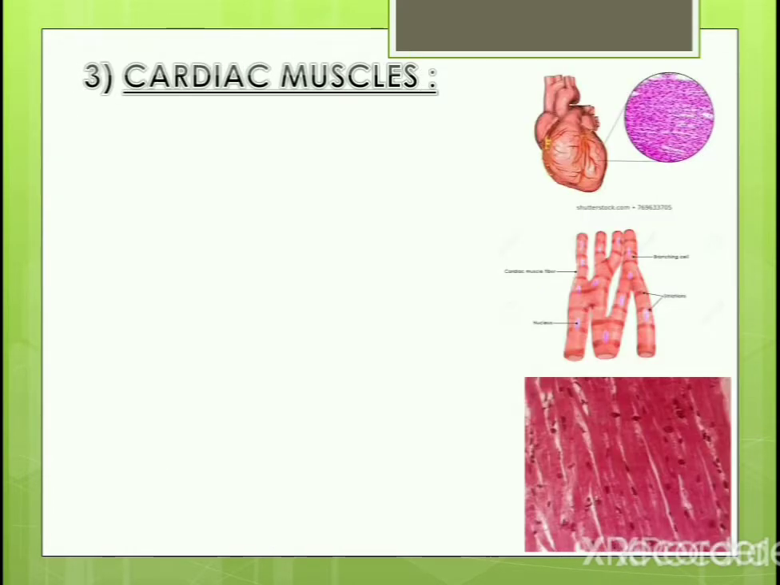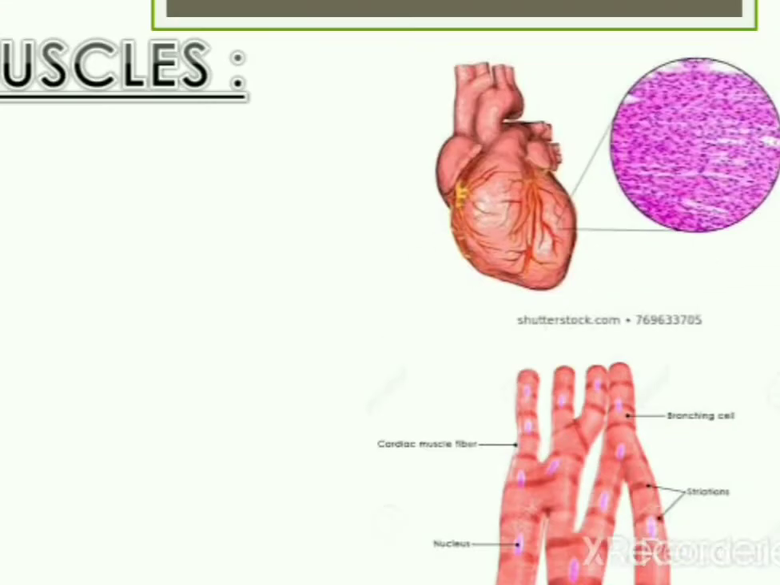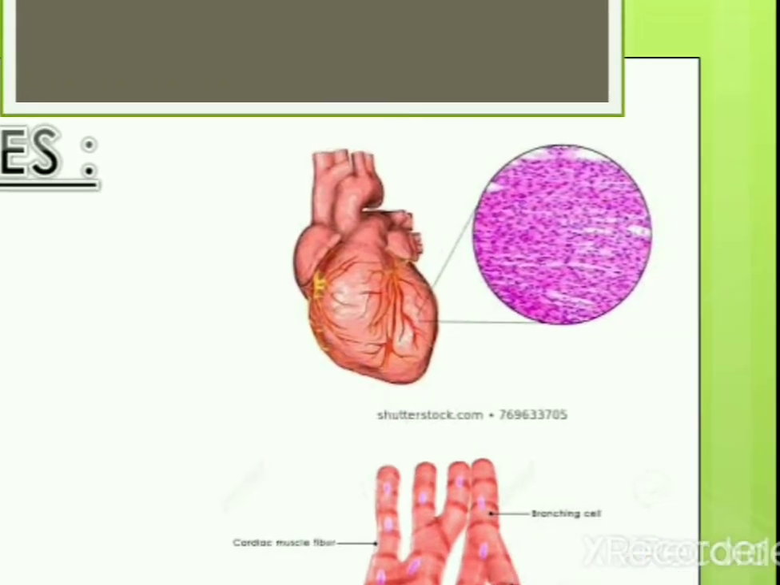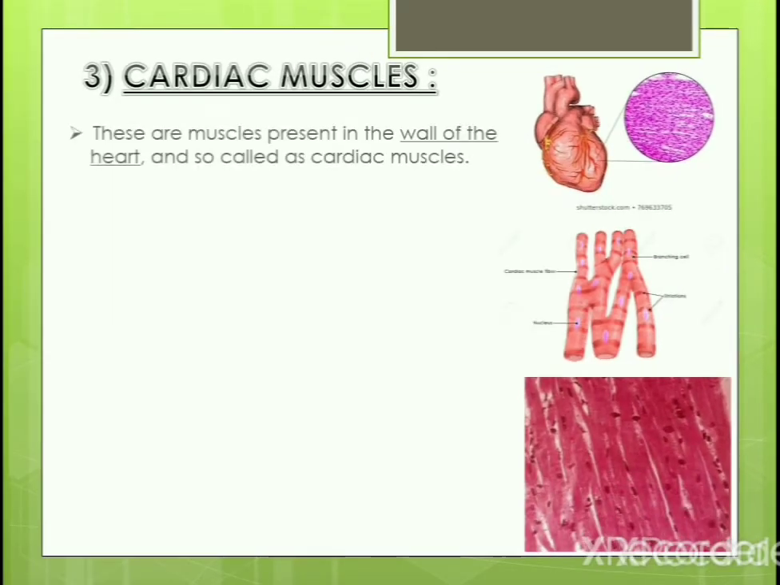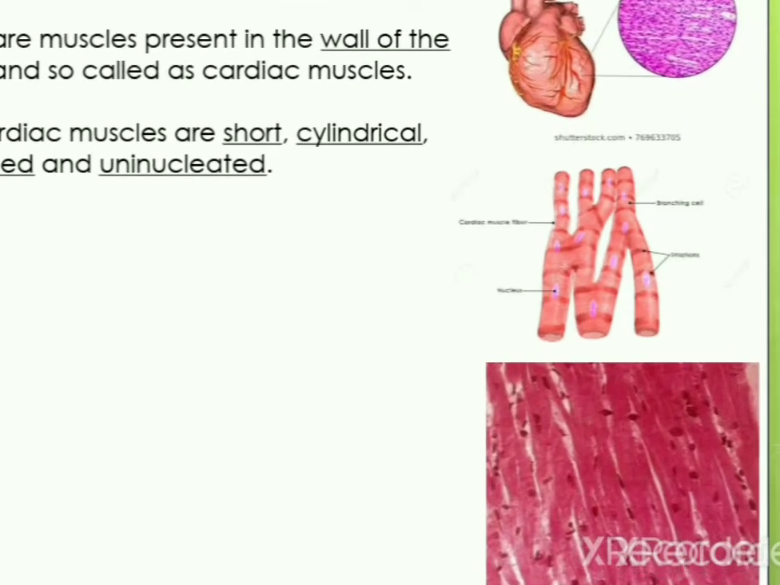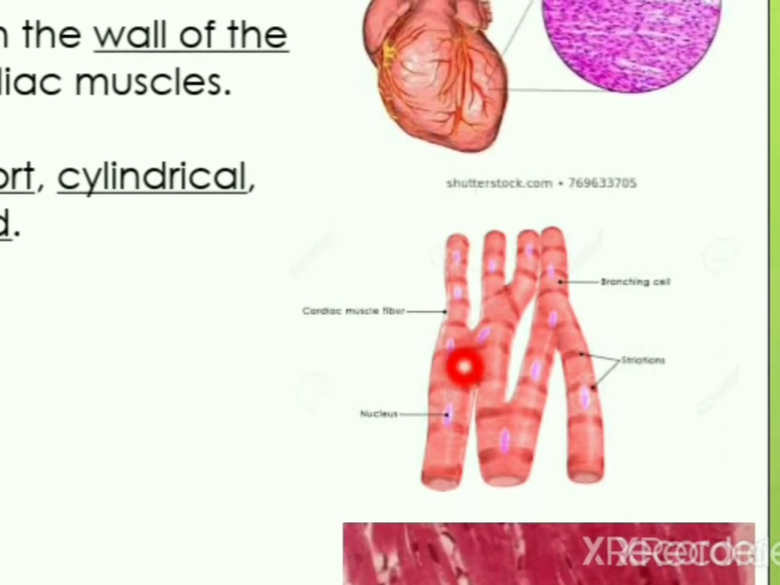Next we will see about the cardiac muscles. Can you see the picture? Cardiac refers to heart. So it is the special type of muscle you can see only in the heart tissue. Let's see in detail. They are present in the walls of the heart, so they are called the cardiac muscles. They are short, cylindrical, and here they are branched.